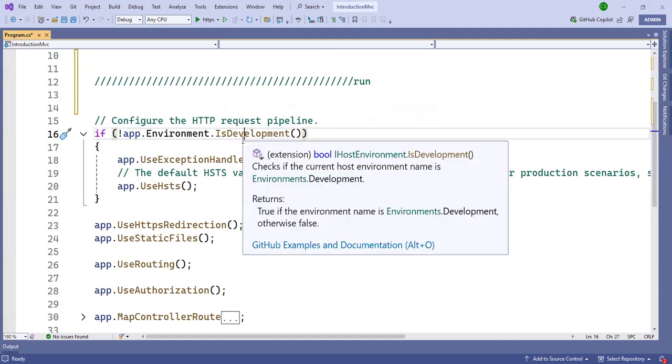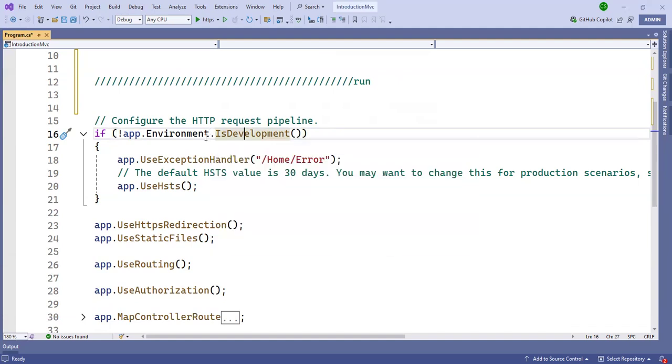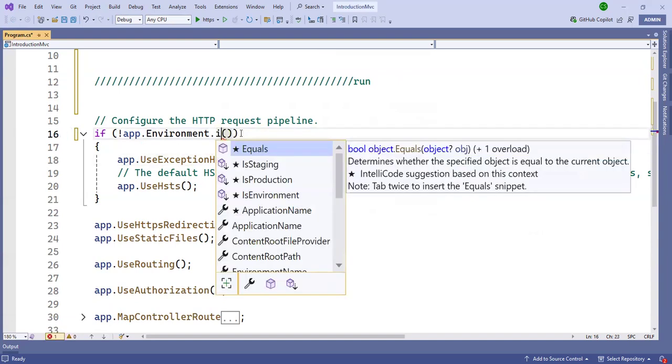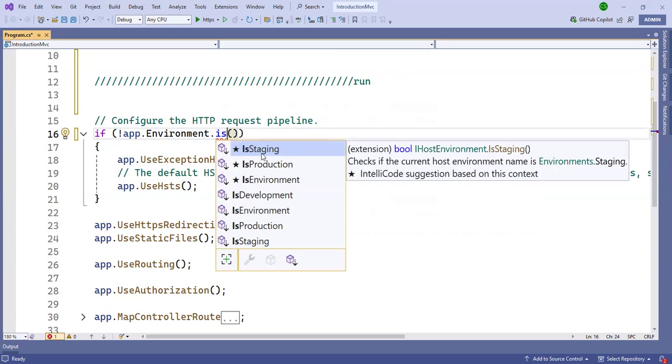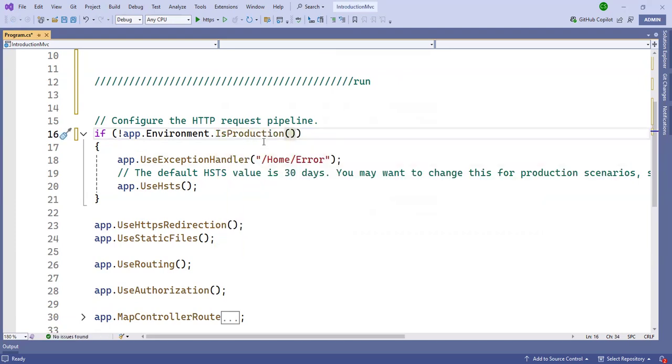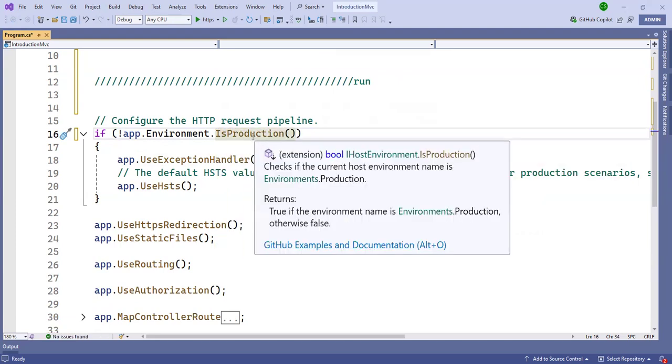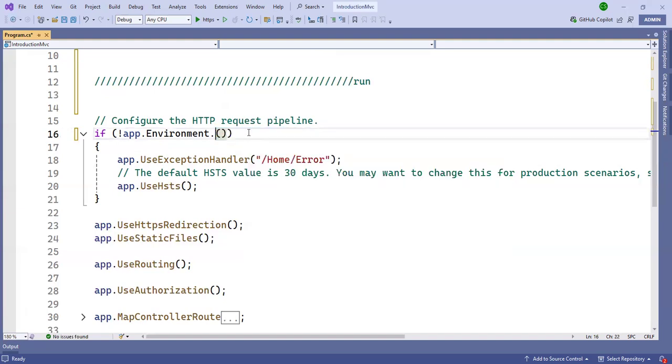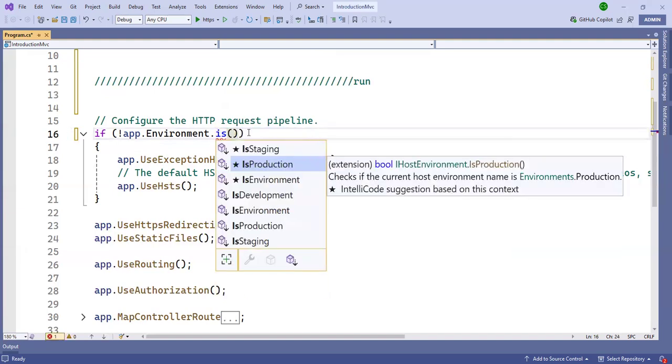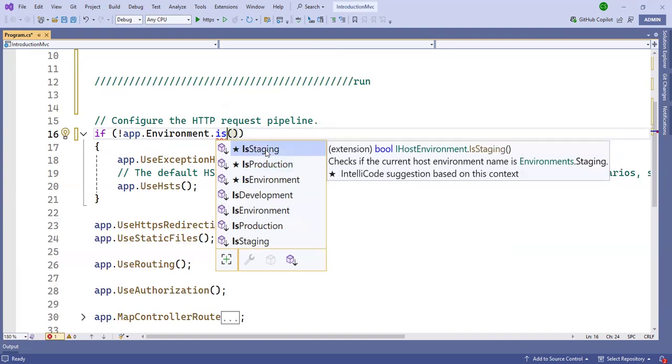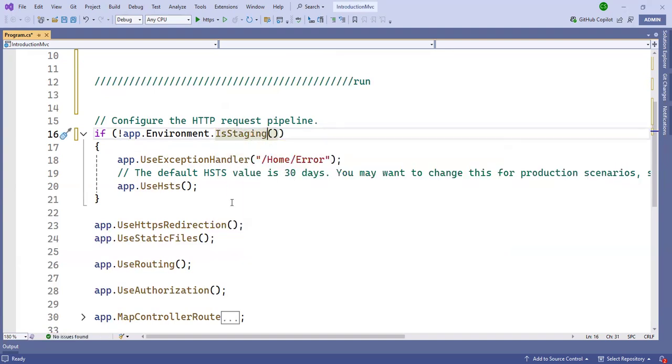Suppose we have enabled the development environment; then if any error comes, this page is rendered. If you want to show this error in production, use the production check. If you want to show this error in staging, you can add staging. According to this, you can set it here.